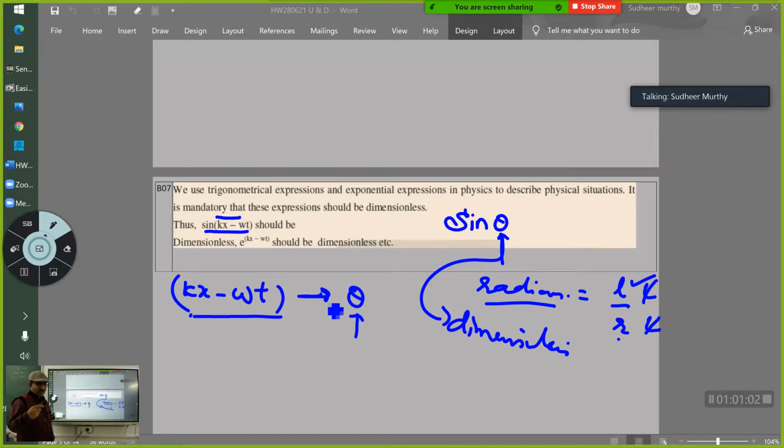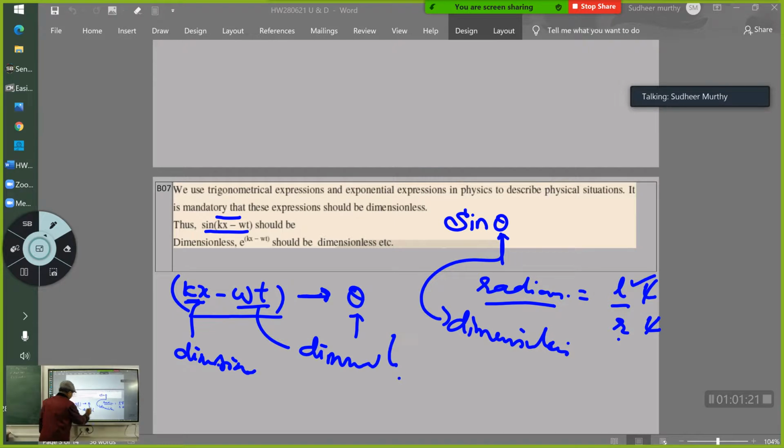That's not what I meant. Okay, you might have thought like that. What I meant is that the dimension of kx must be dimensionless, correct? And the dimension of omega t must also be dimensionless. Both kx and omega t should be dimensionless.